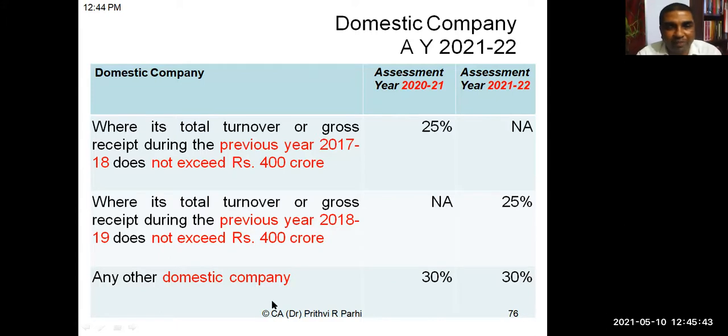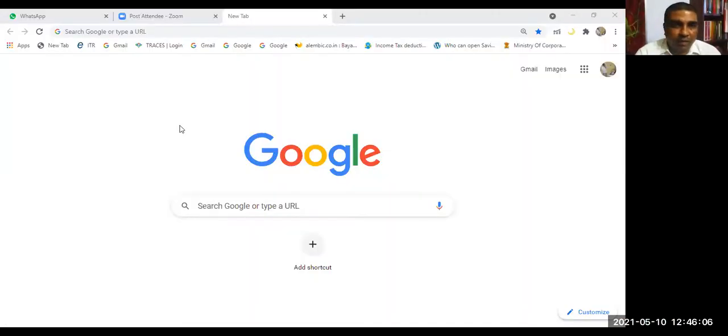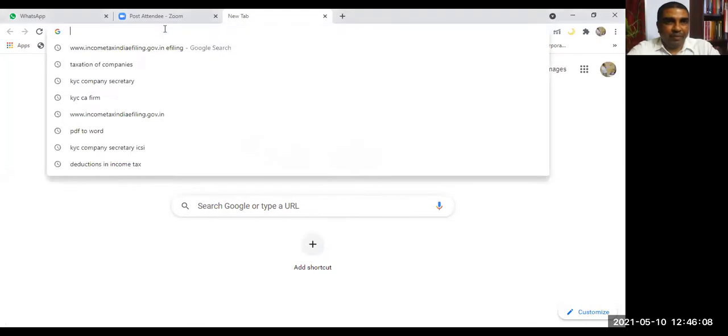I'm taking you to the Income Tax Department's website, incometax.gov.in, and we are talking about corporate taxes. This time you have to guide me where to go to find out the rates.